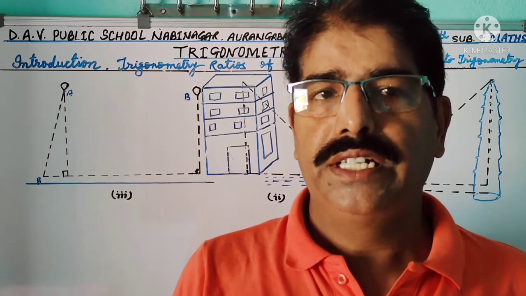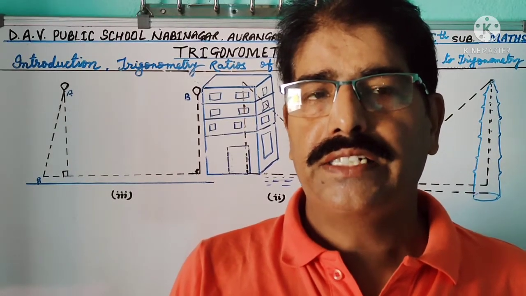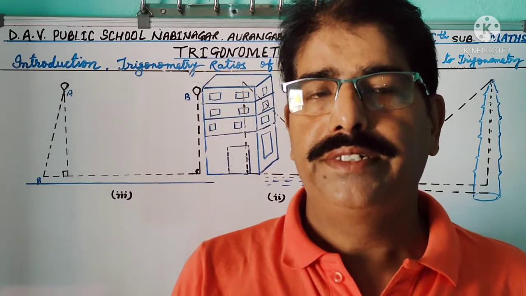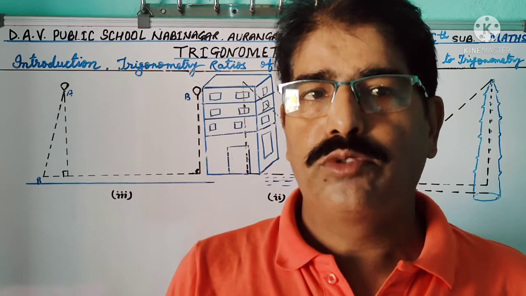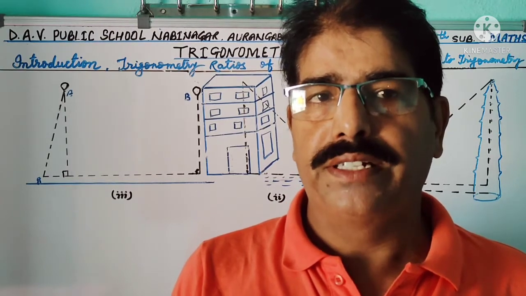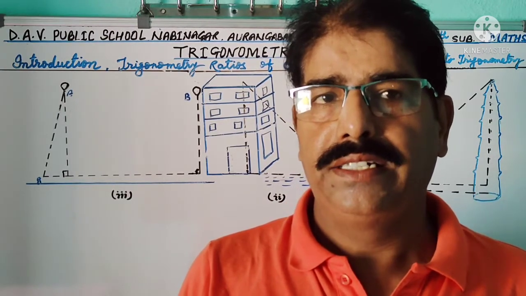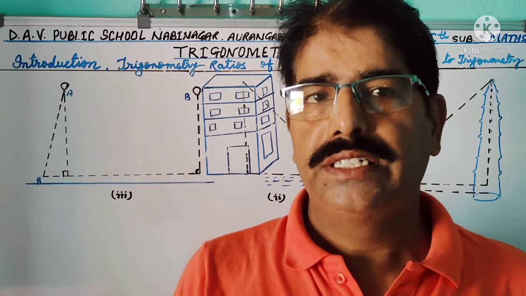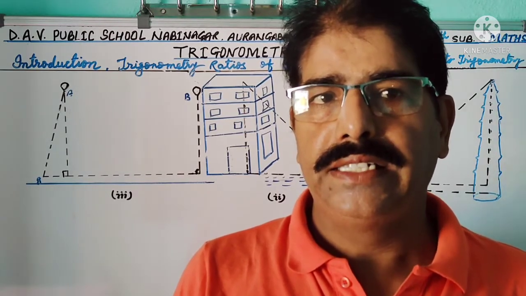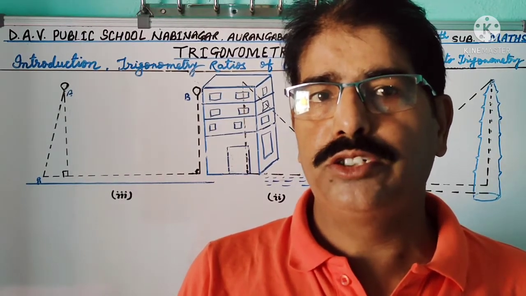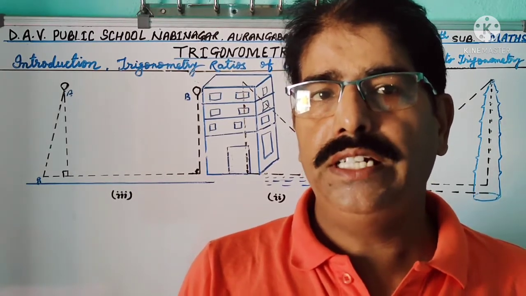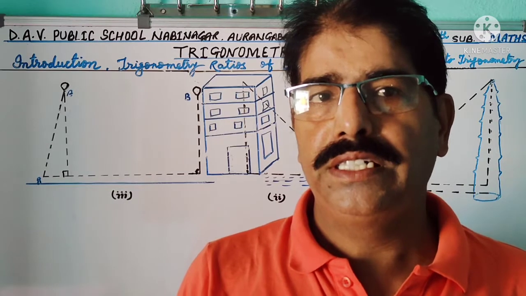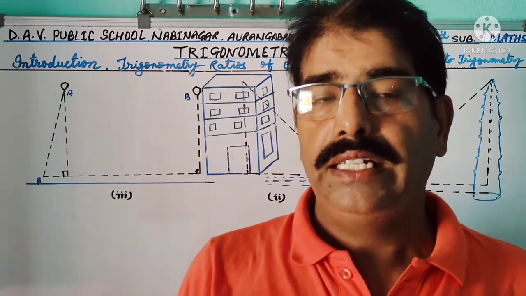Class. Dear students, in the last class, we finished one of the chapters, triangles. Today, I am going to start a new chapter, trigonometry. Dear students, trigonometry, that means tri plus geo plus metry. In trigonometry, the only topic we study is the triangle, and only the right angle triangle.